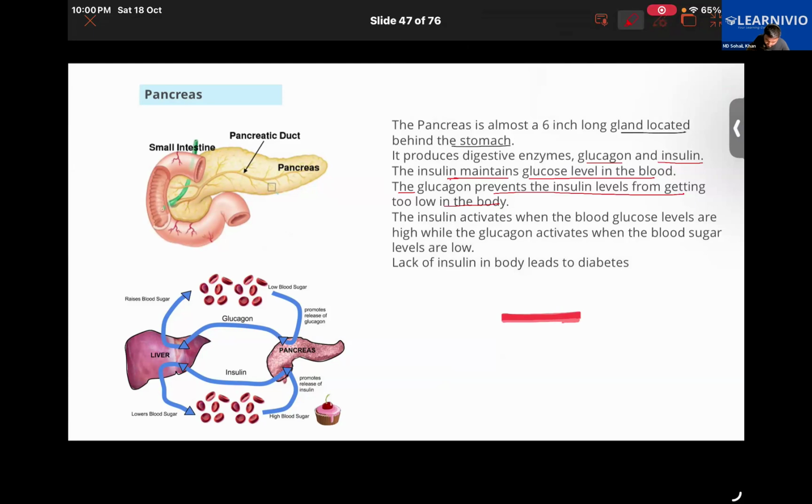First, let me explain to you once again about the glucagon. Say that this is our bloodstream. Let's say here we have the pancreas. And that's our liver.